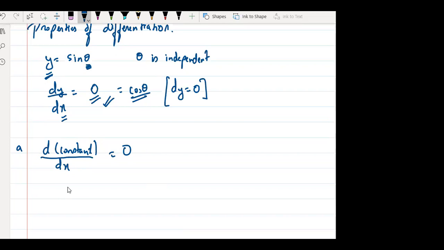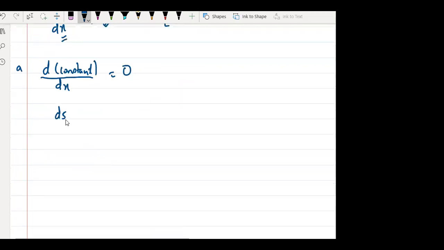So for example, what is d5 by dx? d5 by dx 0, है ना? What is d of k square by dx? So this is also 0, right? Any variable which is constant will become 0. ठीक है? Okay, right? Anyone have any doubt in this? सबको समझ में आया first property? हाँ या ना? First property सबको समझ में आया?